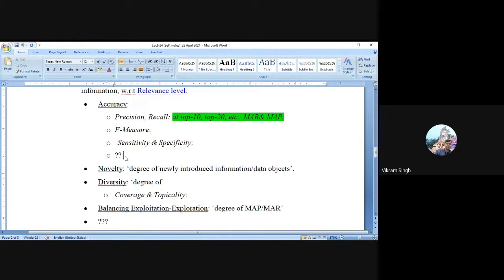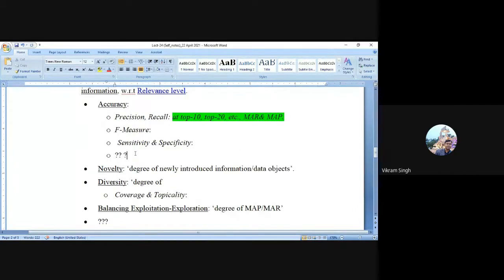That's what I'm saying. Traditionally, existing metrics like precision, recall, F measures, sensitivity, specificity are used to evaluate the system accuracy. In addition to this, you can always define new criteria to estimate the system accuracy.